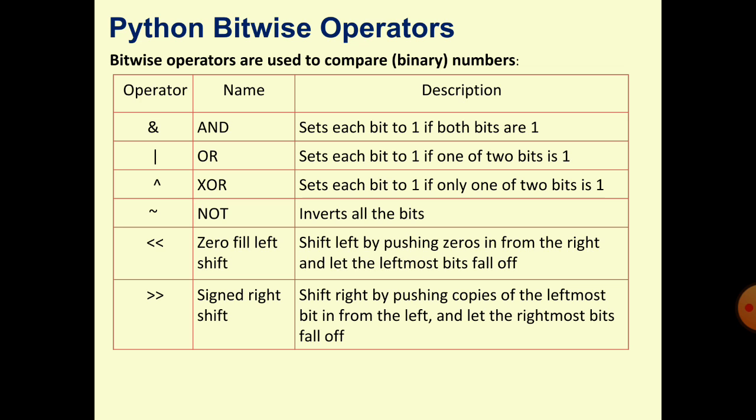Suppose there are 2 bits; if any one bit is 1, then the result will be 1, means true. XOR, exclusive OR, sets each bit to 1 if only one of 2 bits is 1.